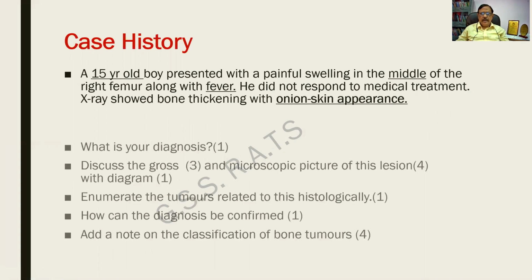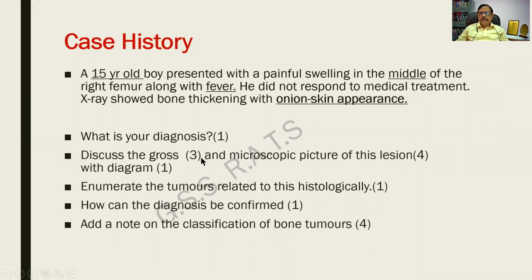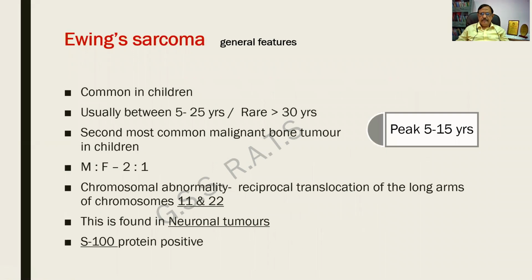What is your diagnosis? And these are the other questions that are usually asked. Go through them. And there is a last clause asking for the classification of tumors. Along with this, this can be a complete essay or a part of an essay. Good. The diagnosis is Ewing sarcoma.